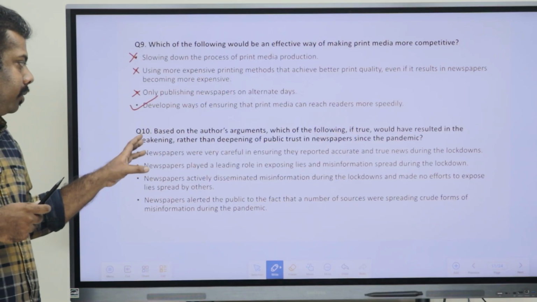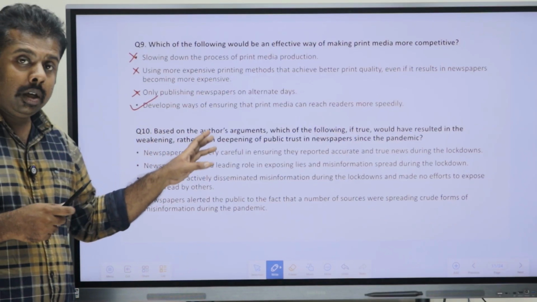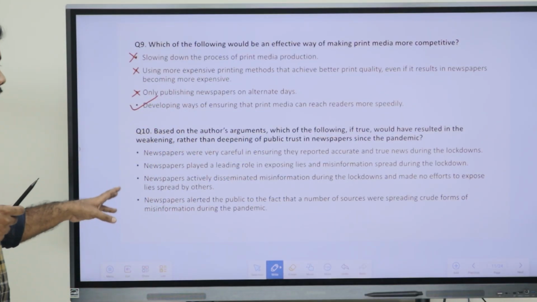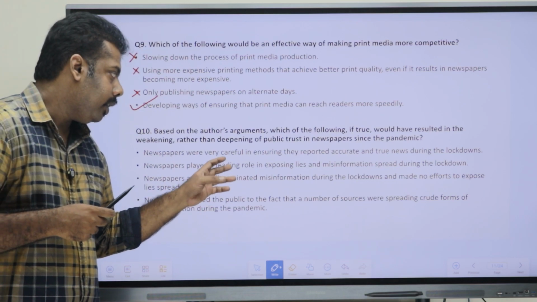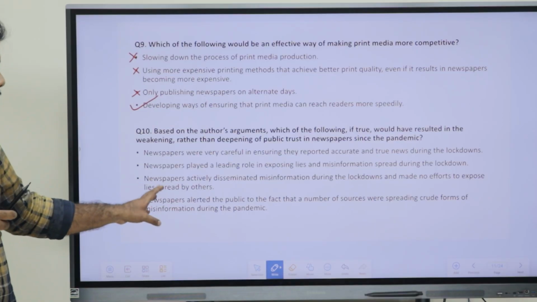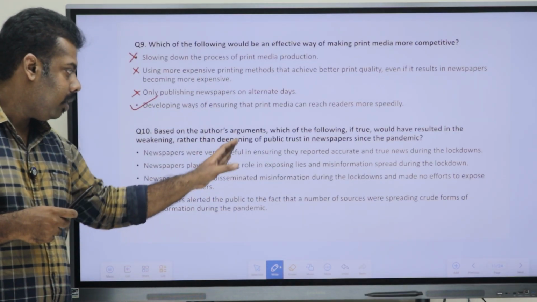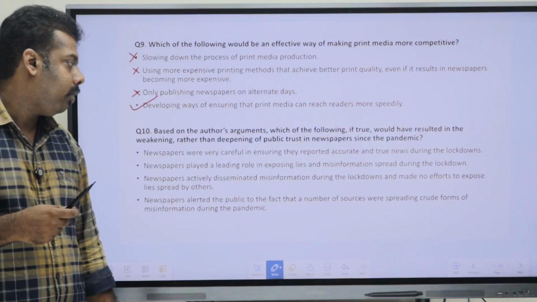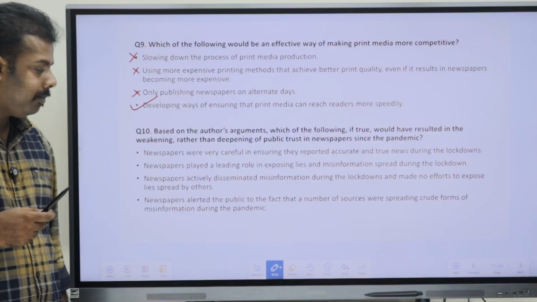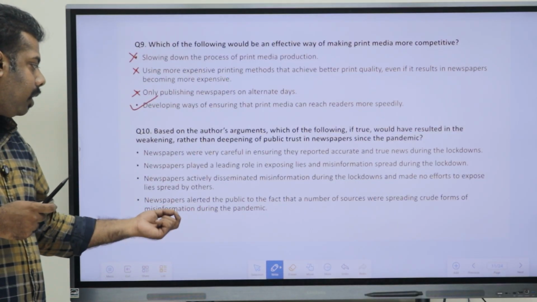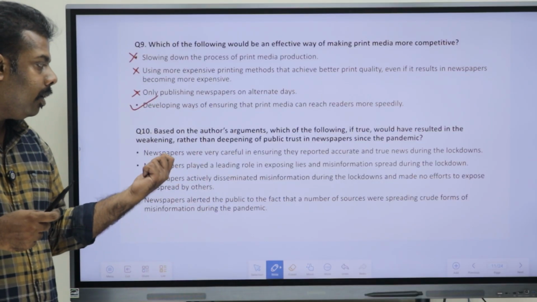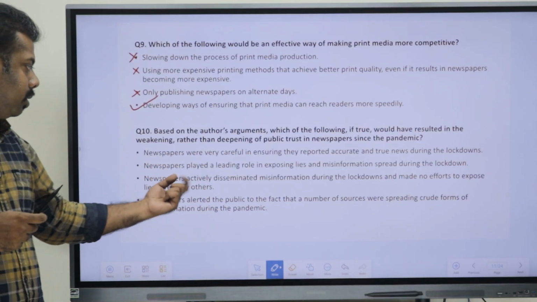The first one says that newspapers were very careful in ensuring they reported accurate and true news during the lockdowns. Newspapers played a leading role in exposing lies and information spread during the lockdown. Newspapers actively disseminated misinformation during the lockdowns and made no efforts to expose lies spread by others. The fourth point says that newspapers alerted the public to the fact that a number of sources were spreading crude forms of misinformation during the pandemic.